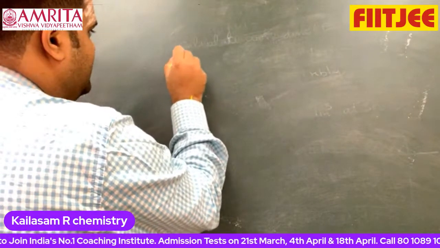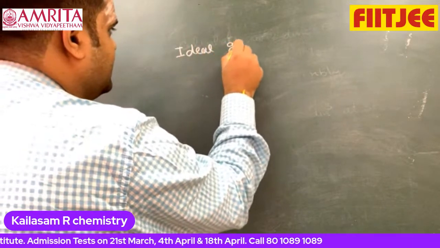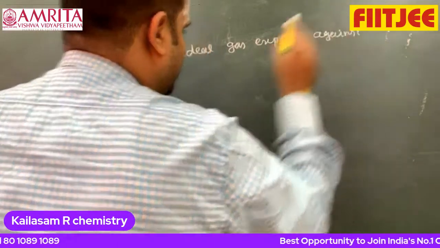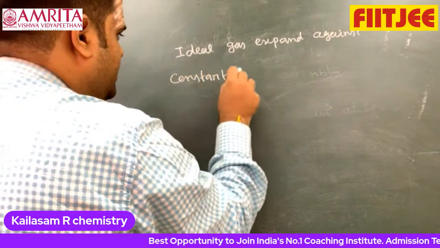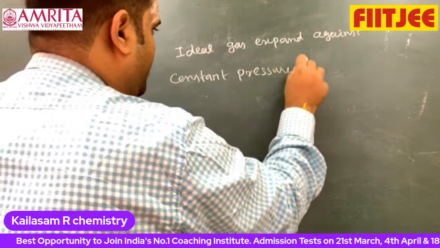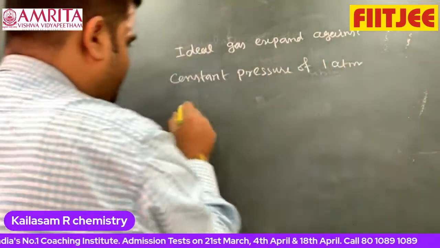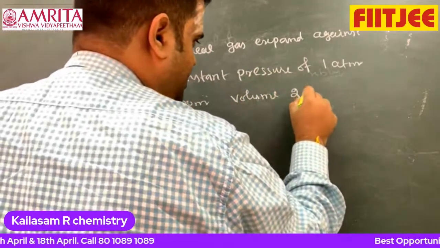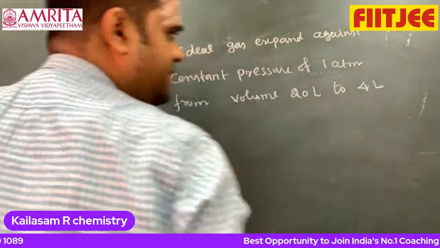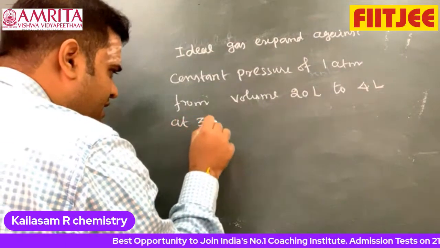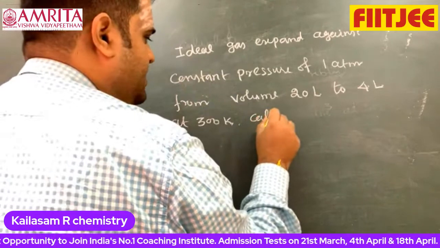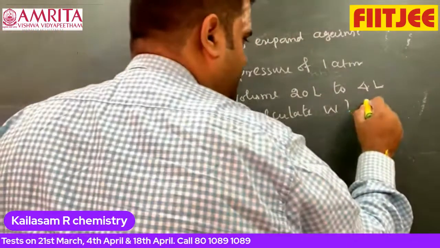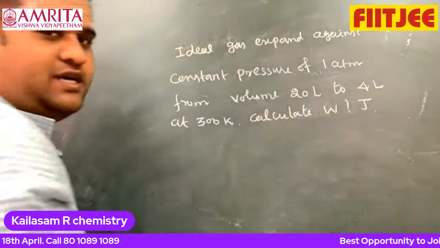A gas, ideal gas, expands against constant pressure of 1 atmosphere from volume of 20 liter to 40 liter at 300 Kelvin. Calculate W in terms of joule.